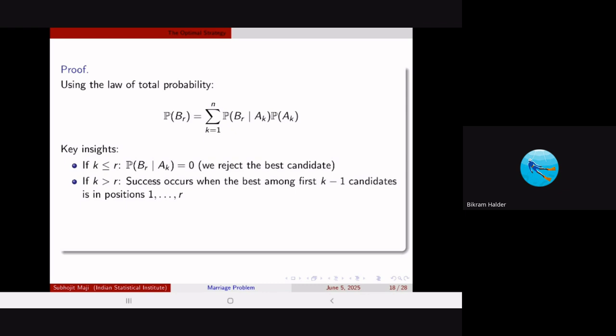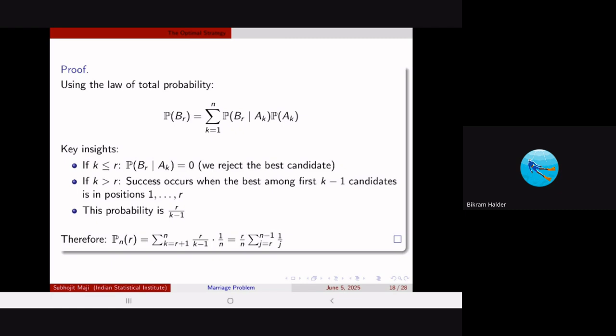But we want her to land up to the kth participant, that is the superhero guy. So the success occurs when the best among the first k minus 1 candidates is in the position 1 to R. Now that probability is just R divided by k minus 1, because you have R positions to position the best among the first k minus 1, and you have total k minus 1 places. So that is a simple combinatorial problem. So if you think about it, the probability becomes R divided by k minus 1.